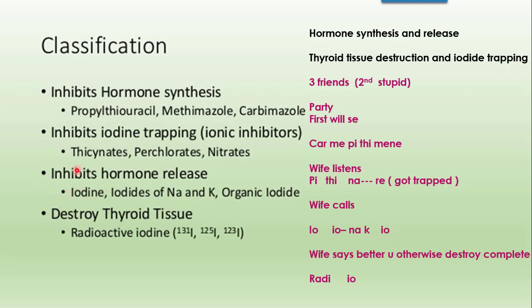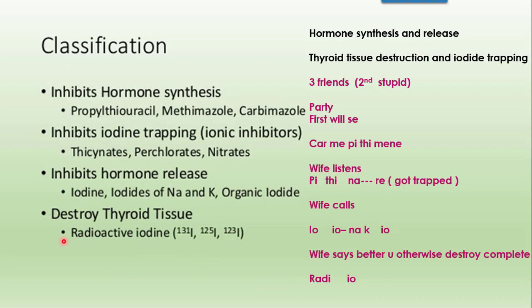Now the next trick is IO Na ke IO. First IO is for iodine, second IO is for iodides. They are iodides because they are of salts like sodium and potassium, and organic bath he is going to take. Now this IO is iodide and organic bath. So then once he is done with this, he will say "ready हूँ मैं अभी आयो."